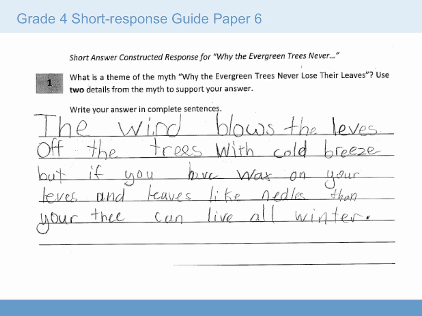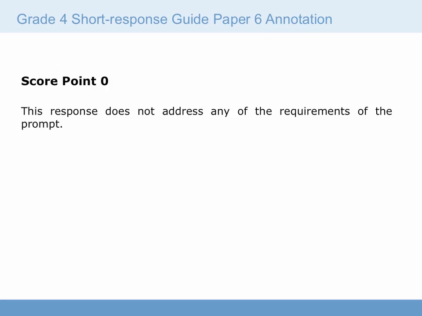The final guide paper is guide paper 6. This is also a guide paper for a 0. Here's what the student wrote. "The wind blows the leaves off of the trees with cold breeze, but if you have wax on your leaves and leaves like needles, then your tree can live all winter." The student received a score point of 0 for this. The response does not address any of the requirements of the prompt. There's no reference to the theme of the story, and while the fact may be true, that's outside information. It does not come from the text.